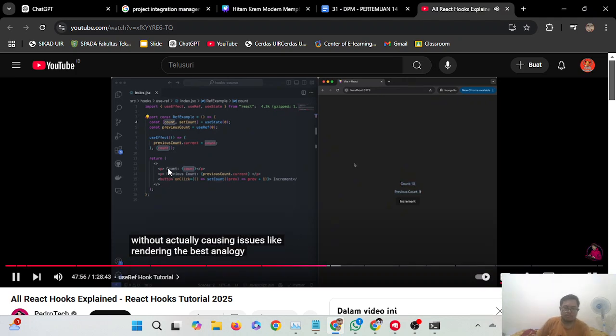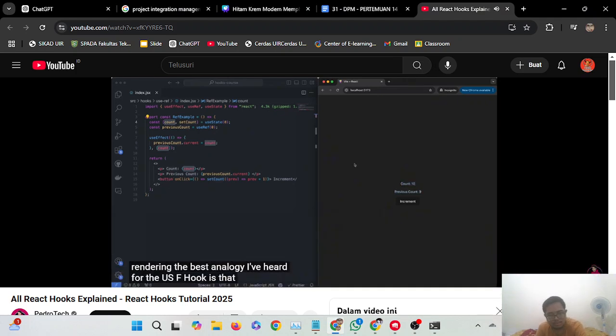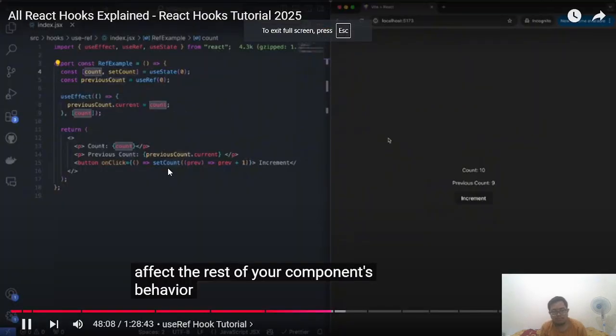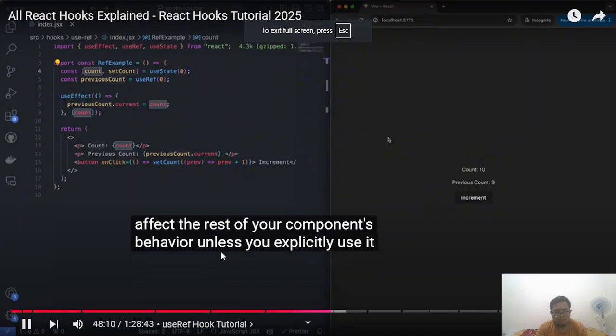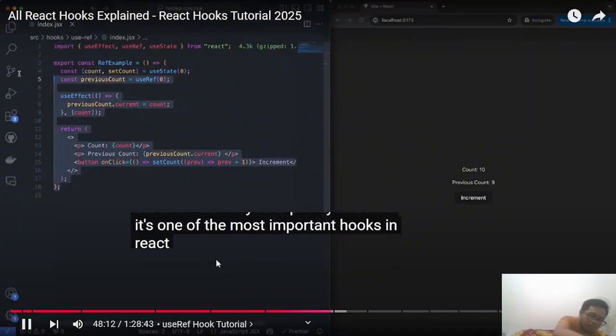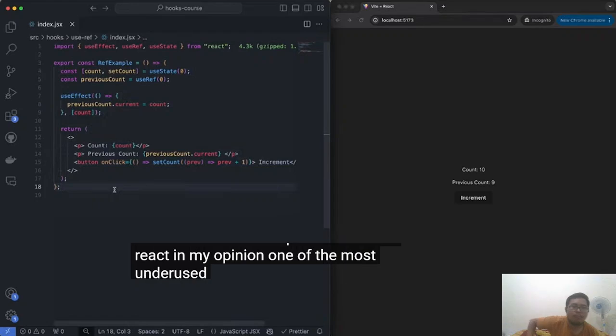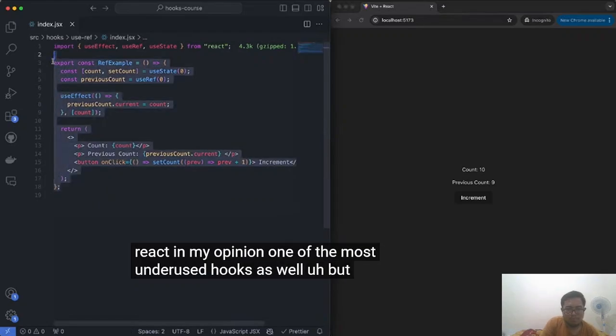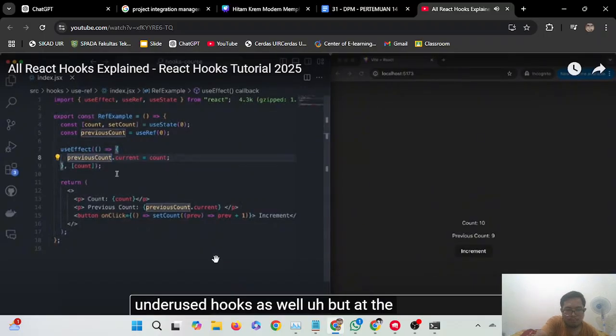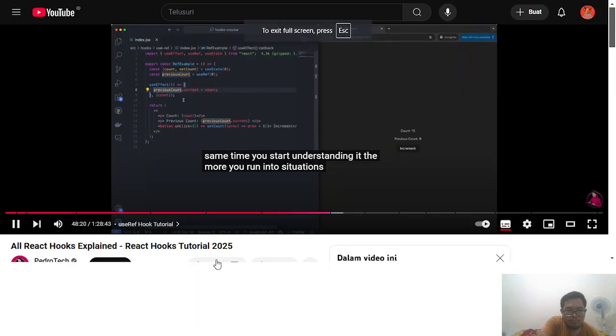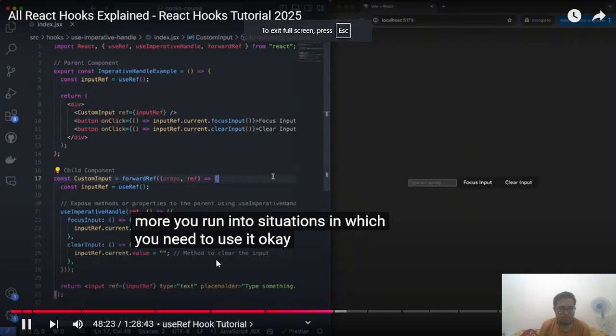The best analogy I've heard for the useRef hook is that it's like a sticky note that you can attach to a DOM element or a variable, and you can read and write it, but it doesn't really affect the rest of your component's behavior unless you explicitly use it. So it's one of the most important hooks in React, in my opinion, and one of the most underused hooks as well. But at the same time, you start understanding it the more you run into situations in which you need to use it. Okay, everyone.